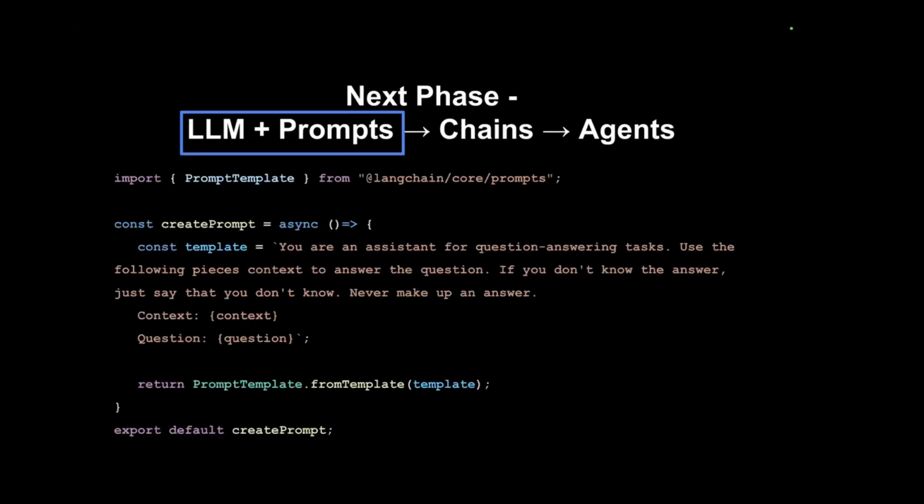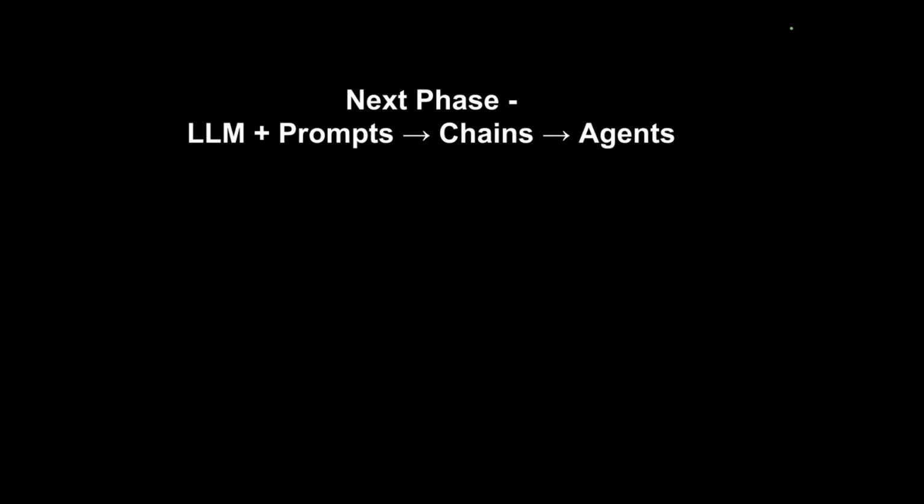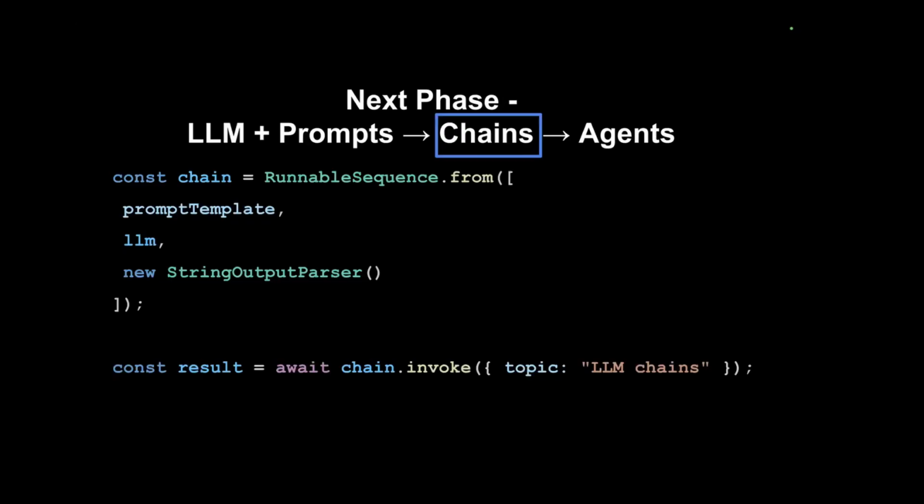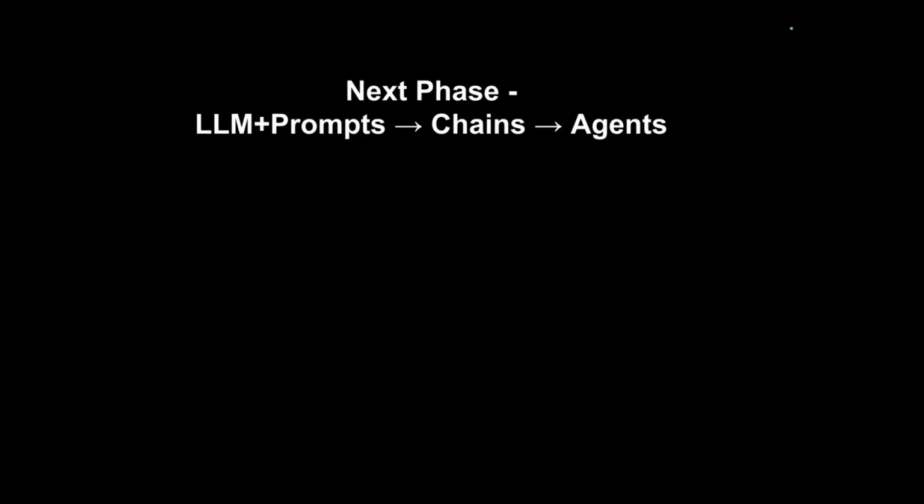So let's first talk about the LLM and the prompt. Here we're seeing the prompt. A prompt, as probably most of you know, is a set of instructions that you give the LLM, and according to those, it gives you the response. Then let's talk about the chains. Here you can see we're wrapping the LLM and the prompt with a library called LangChain. And then we get a sequence which we are able to invoke.